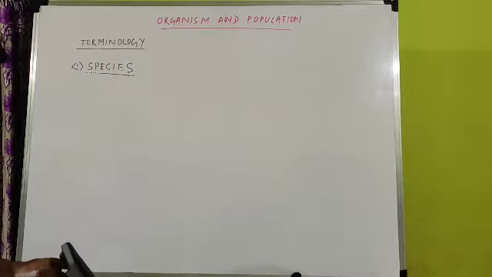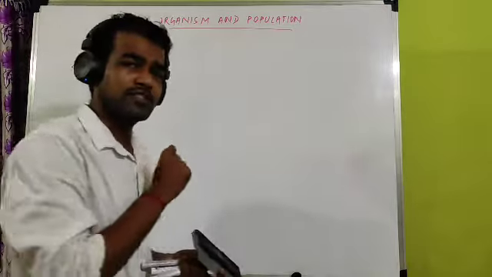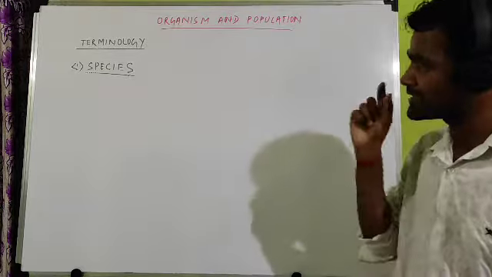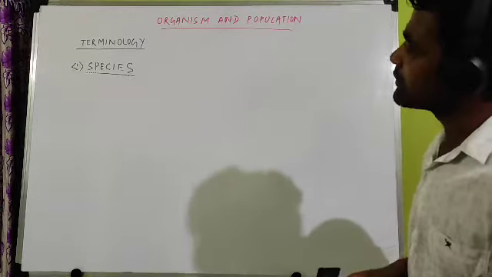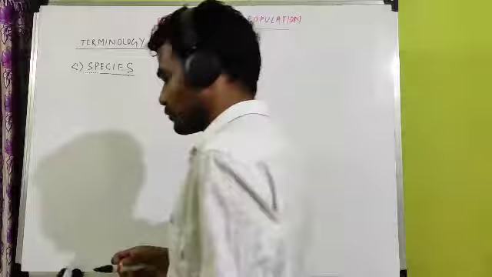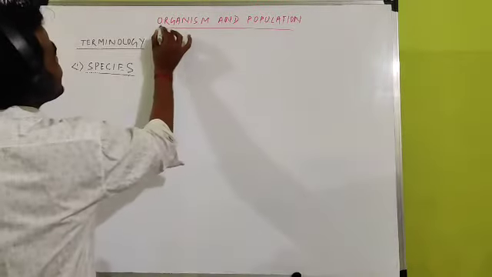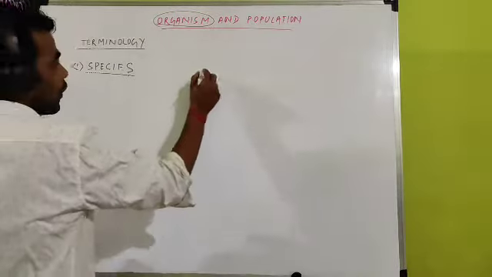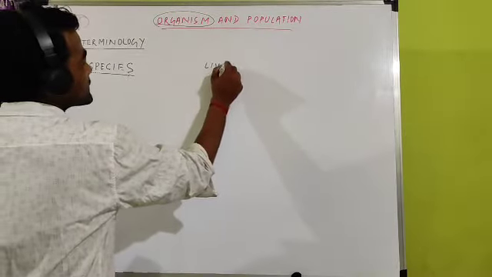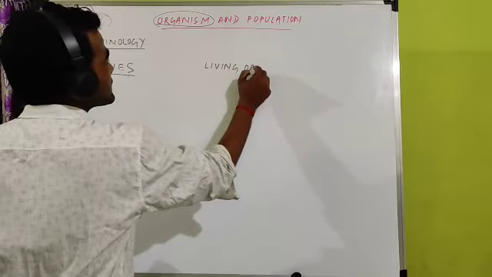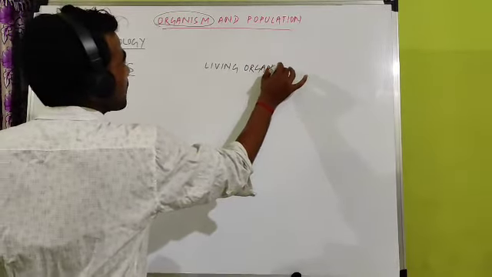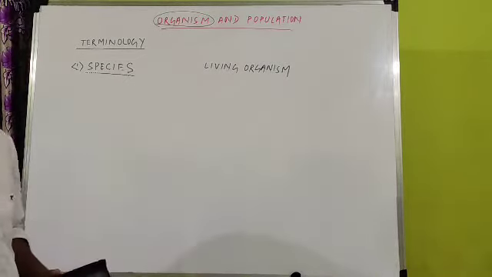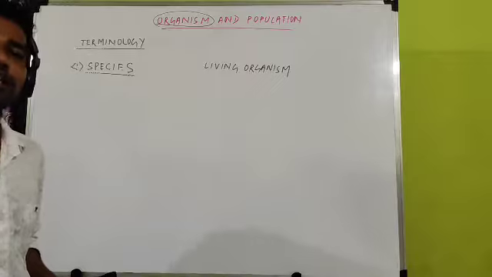Listen carefully. We have heard many times this term species, but what actually is species? Before going to species, you have to know about organism. Here I have written organism and population. Organism mainly means living organism. Biology deals with the study of living organisms.